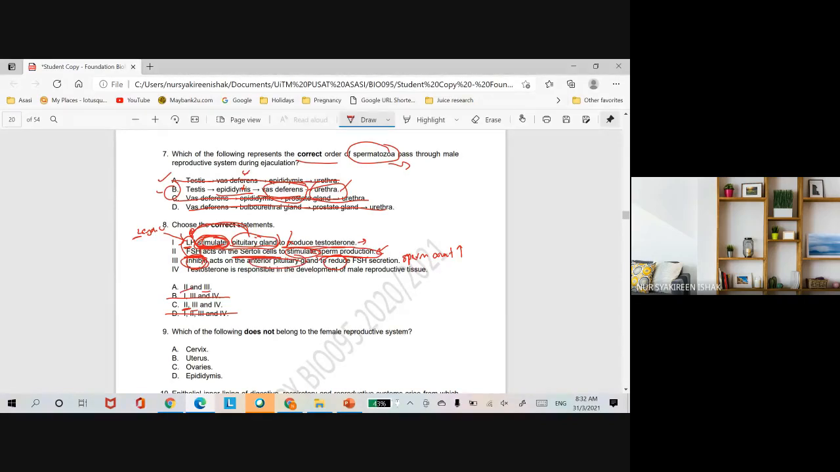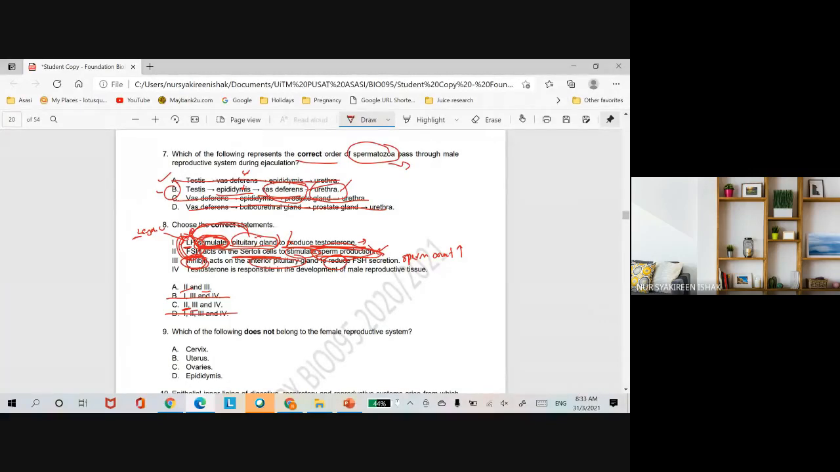So when the anterior pituitary gland is applied that negative feedback, apa effect dia? FSH dengan LH secretion will be reduced. So when these two hormones are reduced, altogether testosterone production is reduced, and sperm production will be reduced. Okay. So statement number 3 is correct.